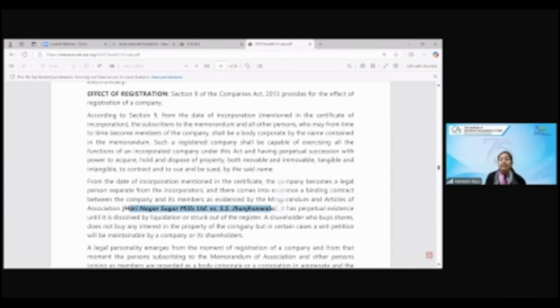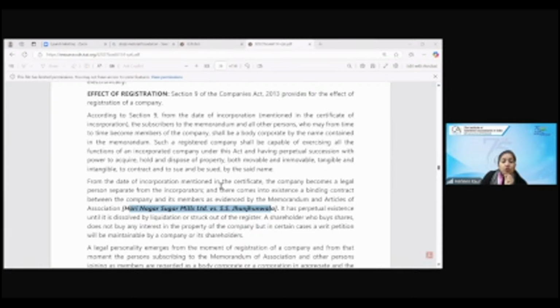So from what date does the company become a legal person? The date when I filed the documents or the date which is mentioned in the certificate? Tell me, children. The date when I filed the document, or the date which is mentioned in the certificate? From which date do I become a legal person? Very good. The date which is mentioned in the certificate of incorporation.